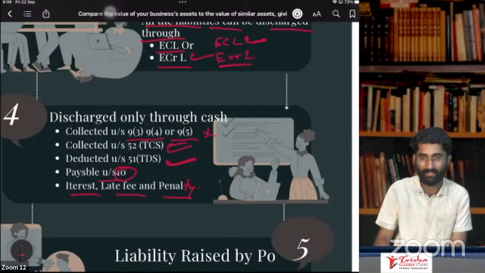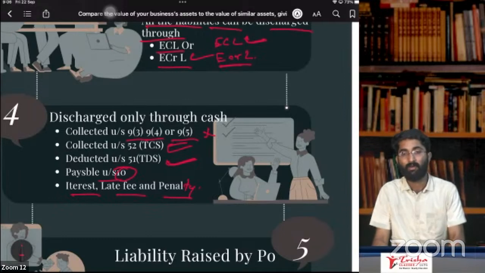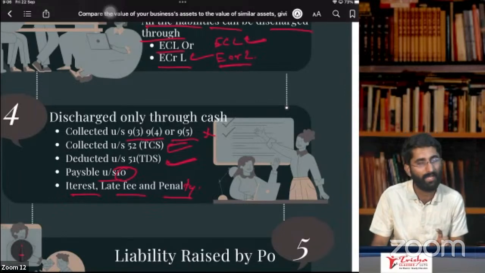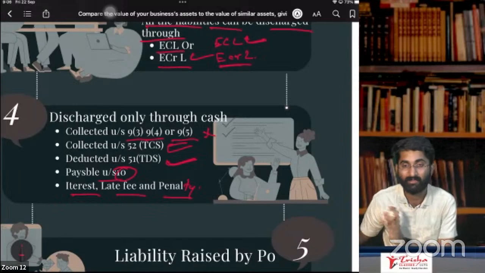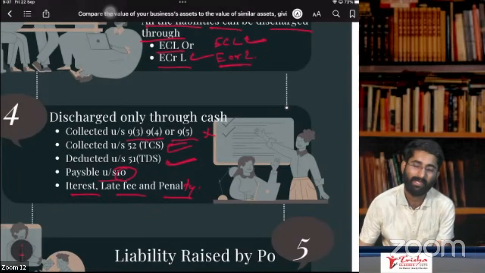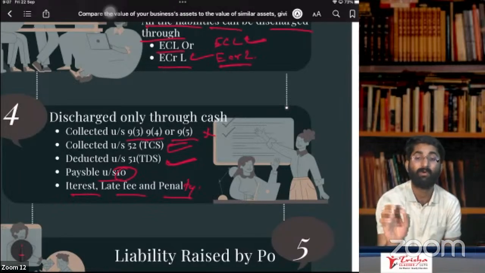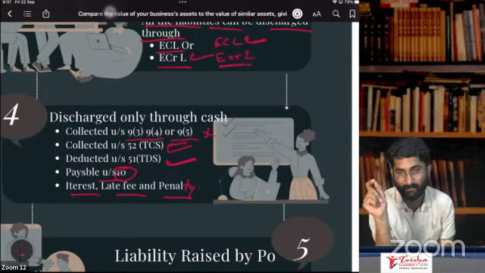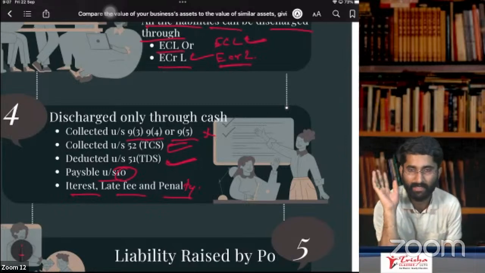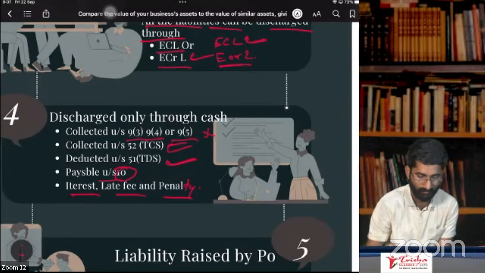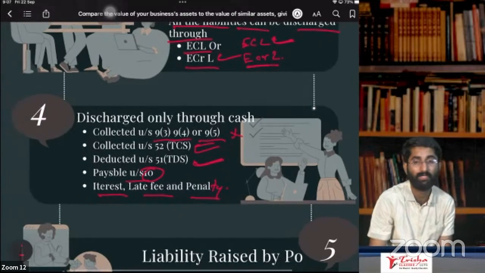Interest, late fee and penalty should be paid out of cash. Only through cash. Tax, you cannot use credit ledger. Sir, for what can I use credit ledger now? Only for the purpose of payment of tax. Only for the purpose of payment of tax I can use it, not for any other purposes. So this is about discharge only through cash.